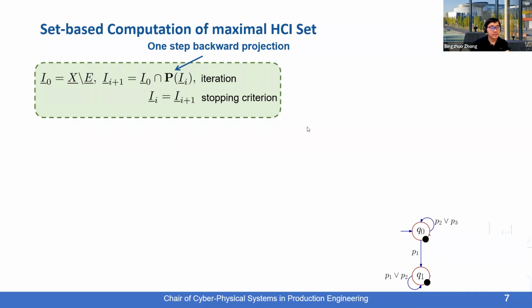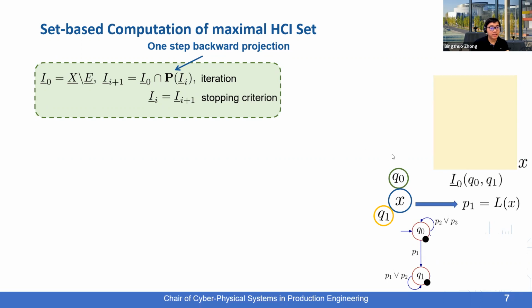So here is an example. We consider the aggregation of hybrid states like this. So here, X1 denotes all those states that can be mapped to P1, so that the transition from Q0 to Q1 can happen.